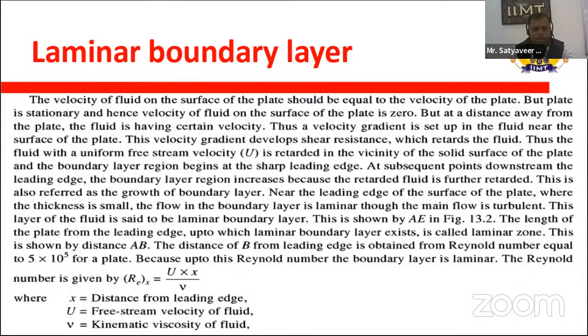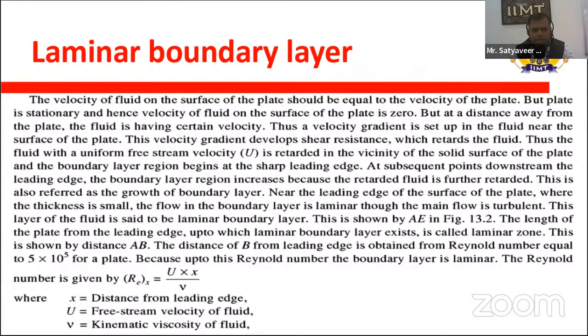The velocity of the fluid on the surface of the plate should be equal to the velocity of the plate. But the plate is stationary, and hence the velocity of the fluid on the surface of the plate is zero. At a distance from the plate, the fluid has a certain velocity, and thus a velocity gradient is set up in the fluid near the plate, with the uniform velocity further away. This velocity is retarded, and the velocity goes down at subsequent points downstream of the